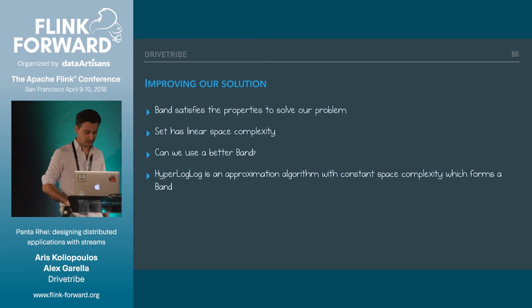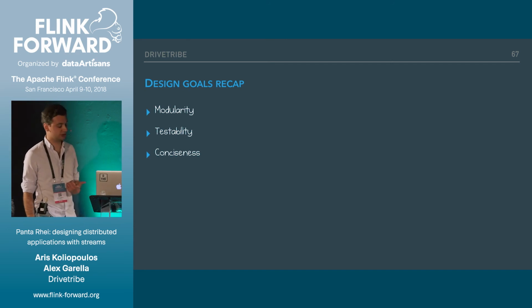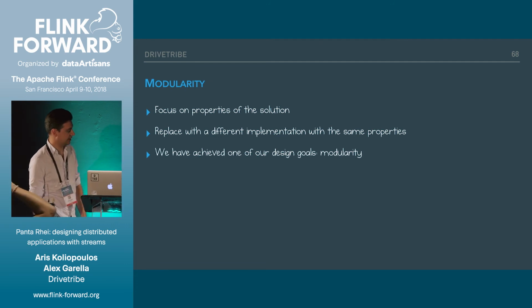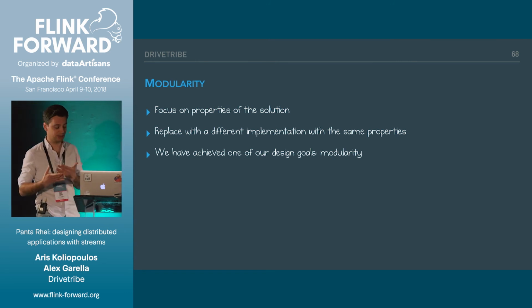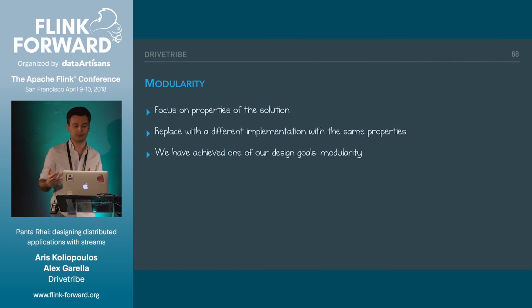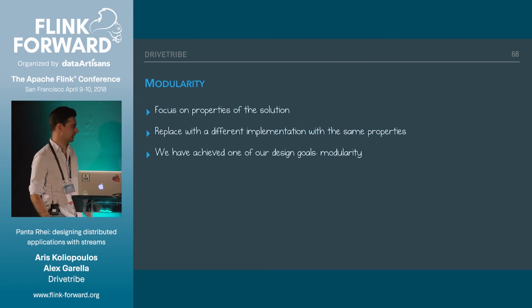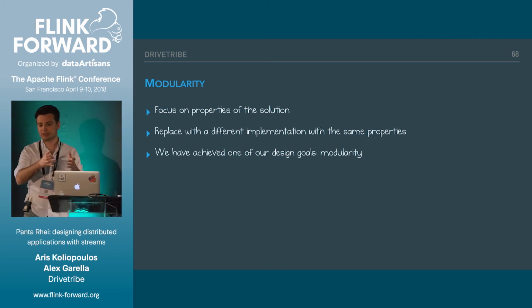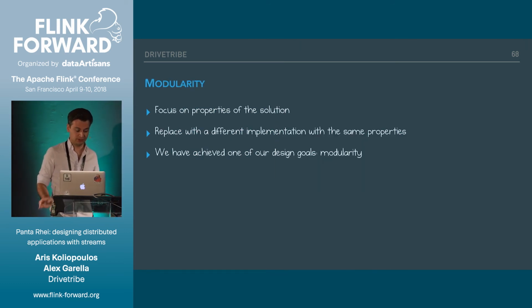Going back to our design goals, we said we wanted to achieve modularity, testability, and conciseness. Modularity is achieved now because we've focused on the properties of the solution, not on the implementation of the solution itself. That means we just look for a different solution with the same properties, and we can swap them out arbitrarily. And we know that the properties still hold, so that basically means that we have modular code, because we can swap out one component for another, and we know that the properties that we want to achieve still hold.